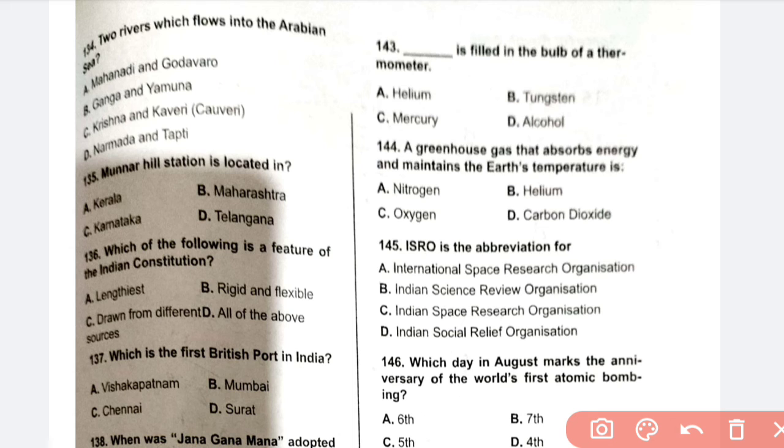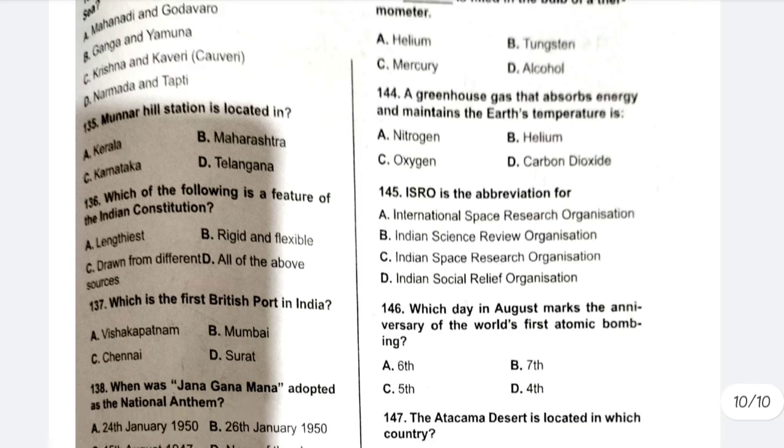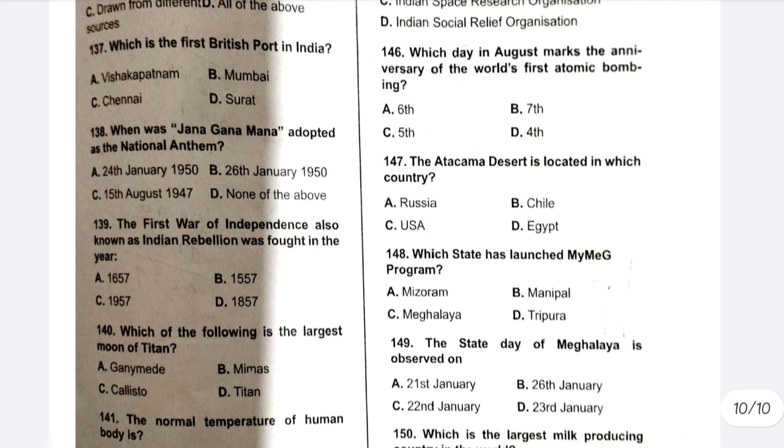134. Two rivers which flow into the Arabian Sea: Narmada and Tapti. Munnar hill station is located in Kerala. Which of the following is a feature of the Indian Constitution? All of the above. Which is the first British port in India? First British port in India, it is Surat, D.